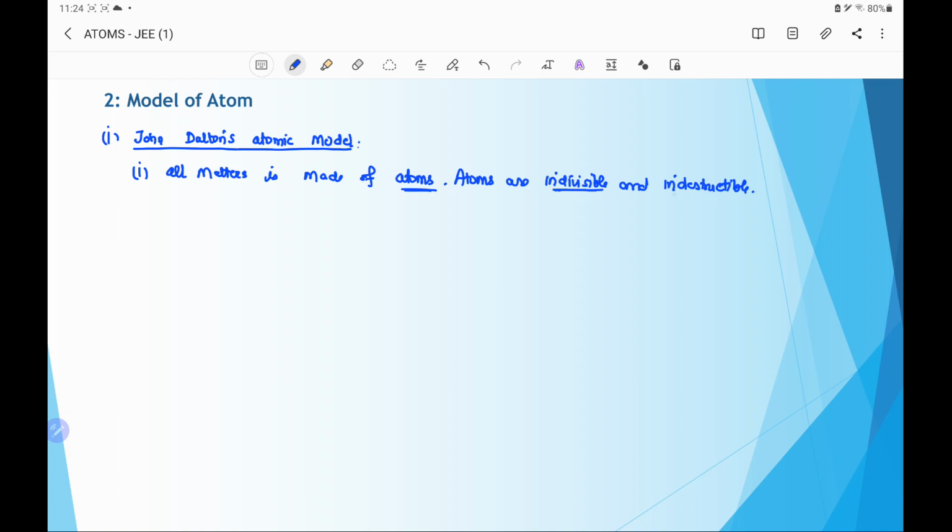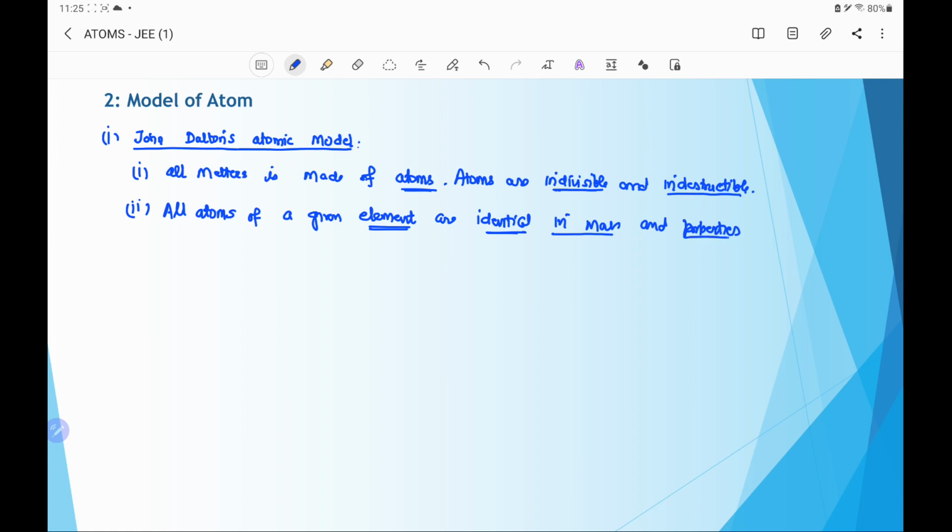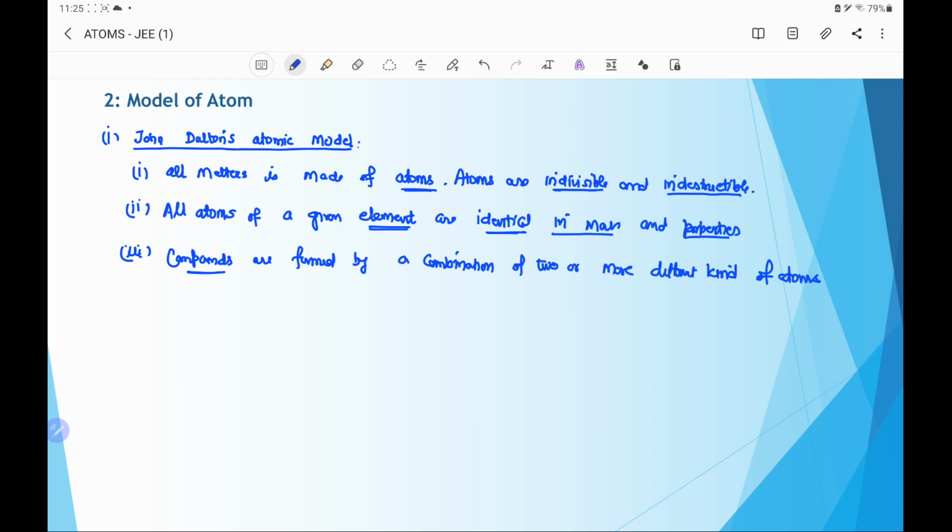indivisible and indestructible. Second point is all the atoms in a given element are identical in their mass and their properties. Third point is that compounds are formed by a combination of two or more different kinds of atoms.